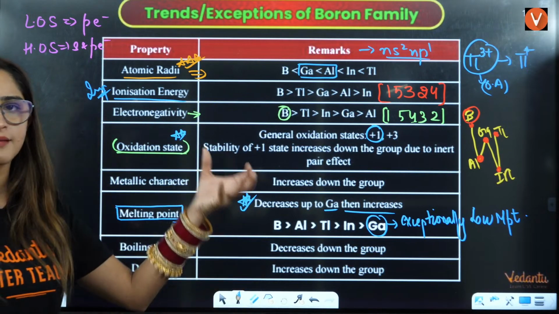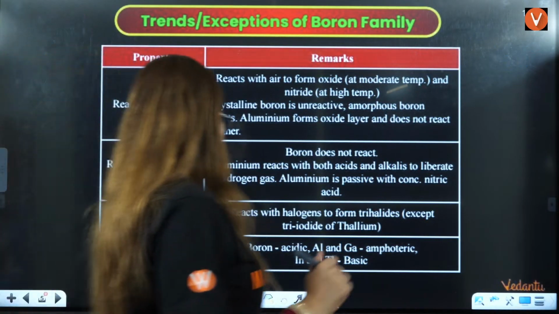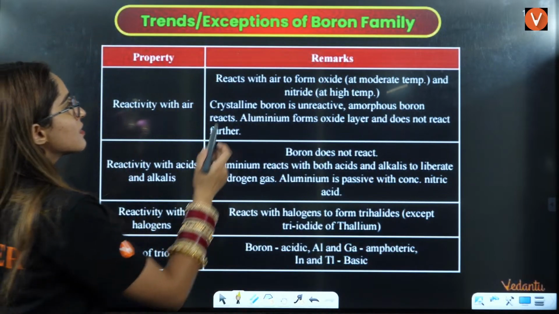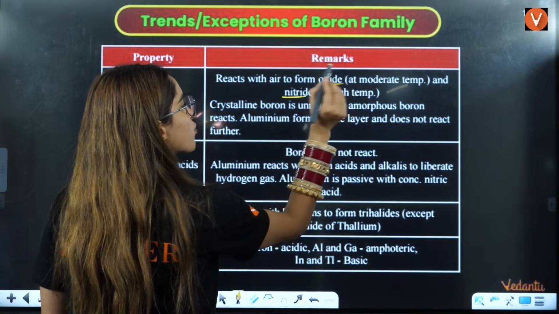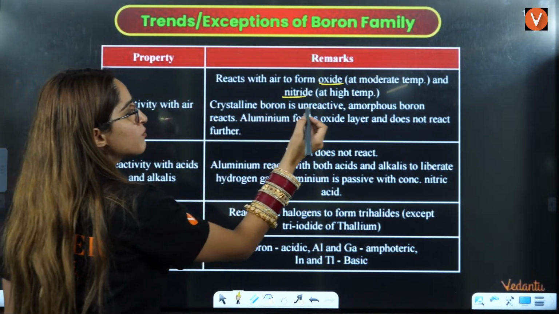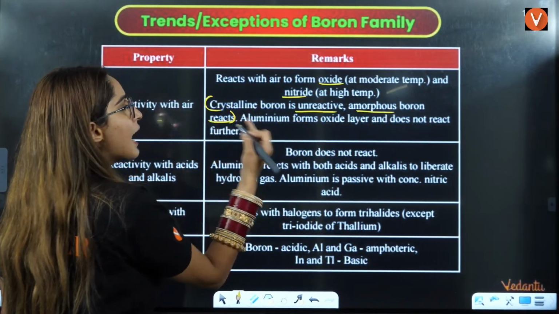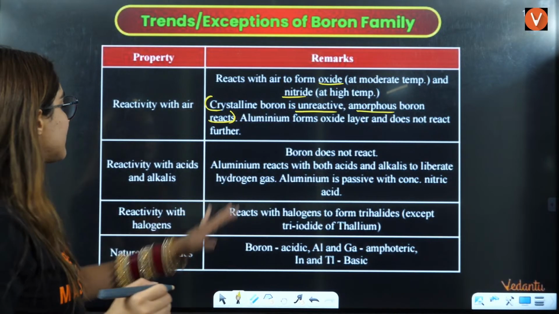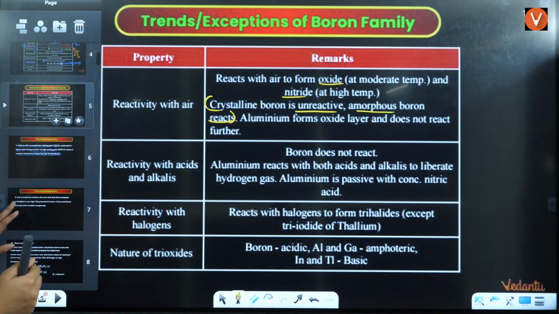Densities: mass increases, so density will also increase down the group. There is no exception in that. Now, with air, you have to remember some important points here. It reacts with air to form oxides, right, and nitrides. Both of them will form. Crystalline boron is unreactive and amorphous boron reacts here. Aluminium forms an oxide layer and does not react further. Okay. Next is reactivity. If you talk about reaction with air, there are some other important points, right?